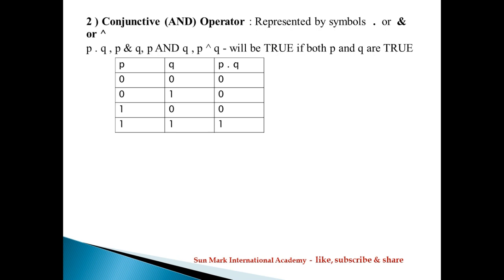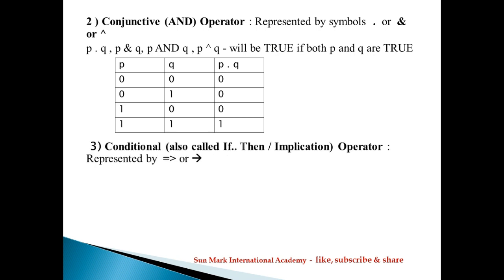0 into 0 is 0, 0 into 1 is 0, 1 into 0 is 0, 1 into 1 is 1, like a multiplication. P dot Q will be true if both P and Q are true. Next one is the conditional operator. It is also called the if-then operator or implication operator.